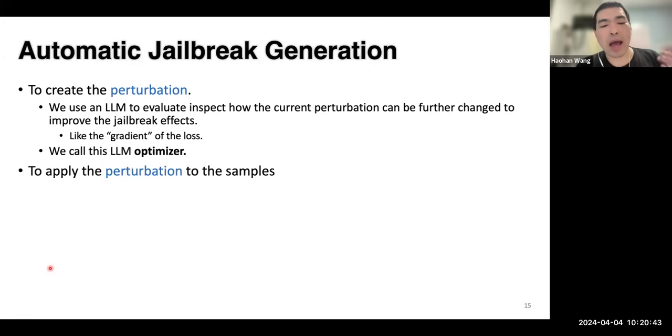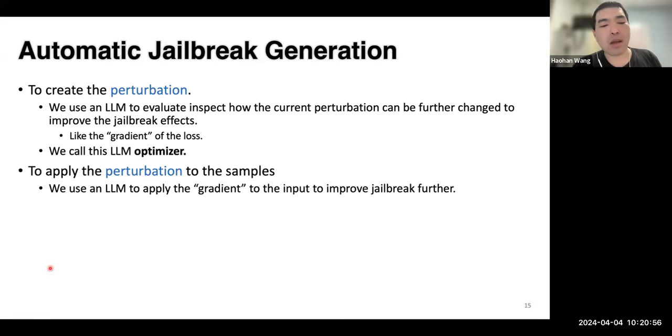And then after we have some perturbations, we need to apply these perturbations to the input, to the prompt, and to basically create those jailbreak perturbations. So we need a large language model to apply those gradients to the input to improve the jailbreak further. And as its main job is about creating the actual prompt, we call this large language model the generator.